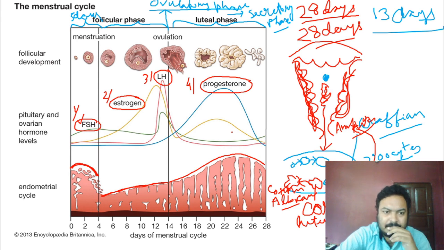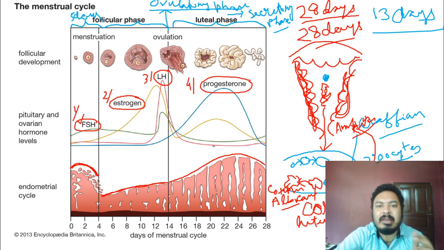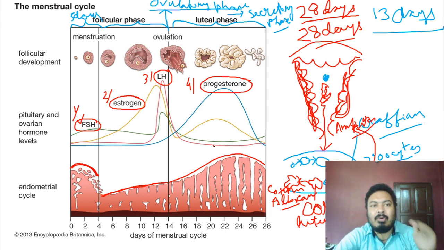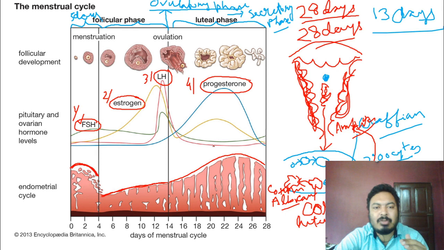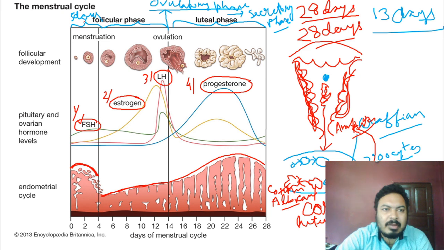So now see, all the hormones have different concentration levels in the blood during the whole phase of the menstrual cycle. The concentration of each hormone is different. Now see, the first phase is known as the menstrual phase. So in the menstrual phase, what is happening?